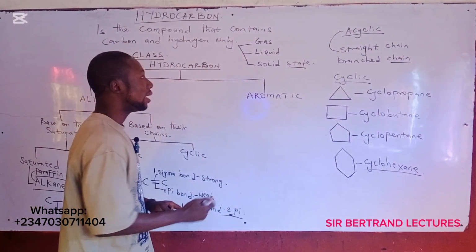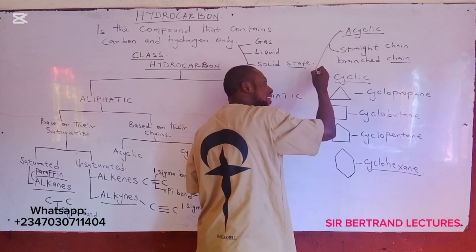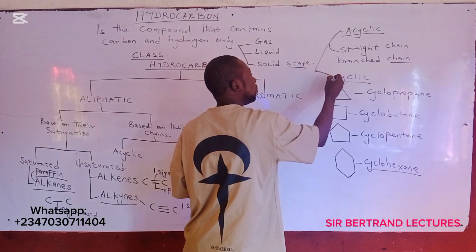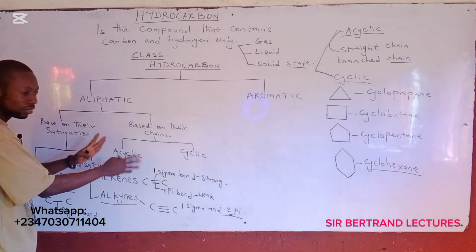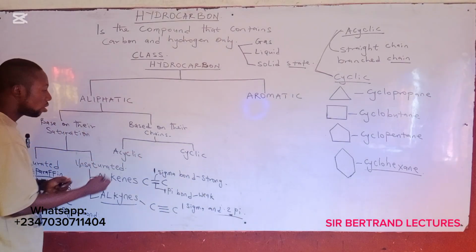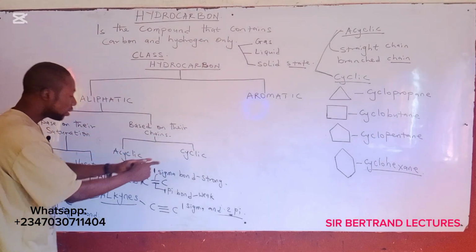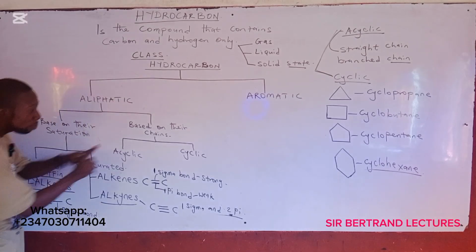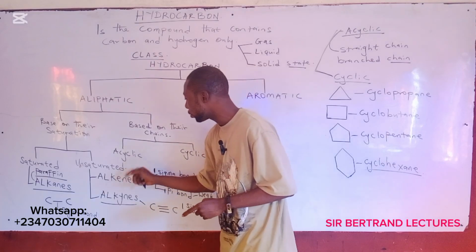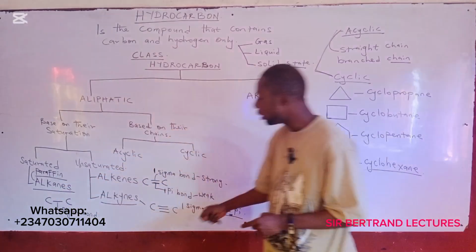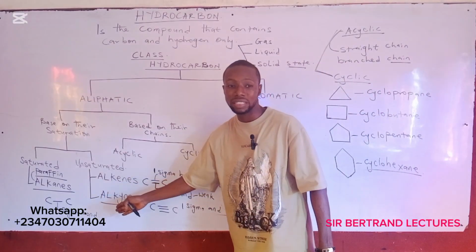Okay, that is to say, in essence, that these saturated hydrocarbons can be cyclic and acyclic. It can be cyclic or acyclic, but I just differentiated the two based on the shape of the chains. All right, so you can classify aliphatic based on their chains as acyclic and cyclic. All right, but this saturated can also be cyclic and acyclic. So if they possess single bond, it becomes saturated. All right, if they possess double or triple bond, they become unsaturated.